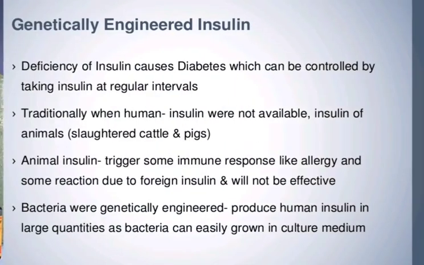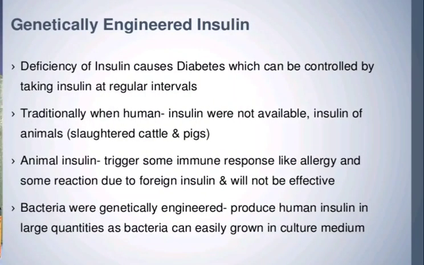Next one we are coming to genetically engineered insulin. That is very important here. All of you know that deficiency of insulin causes diabetes, which can be controlled by taking insulin. If a person is suffering from lack of insulin, or insulin is not being produced in their body, they have to take insulin from outside for their regular activities.